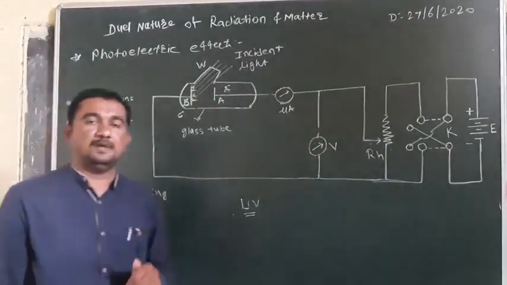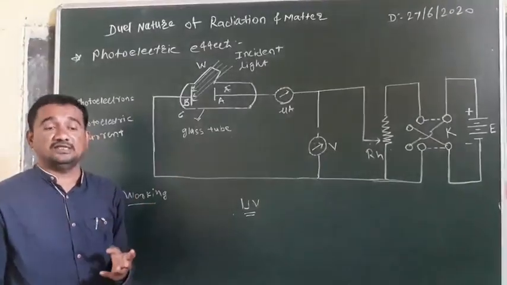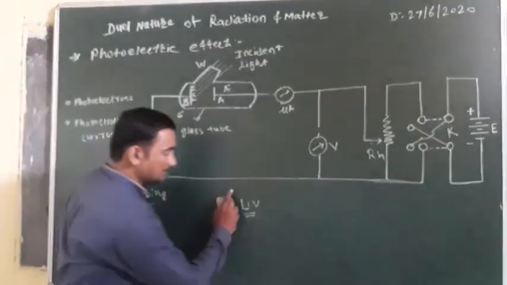The next part of this experiment is that we have to study this photoelectric effect in three different ways.